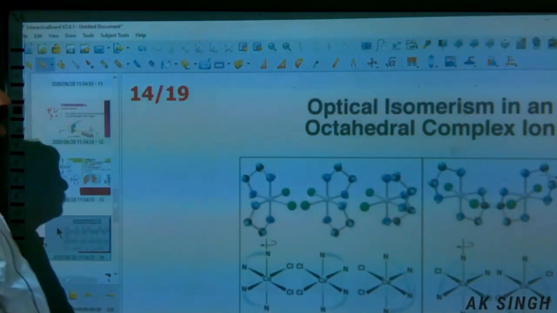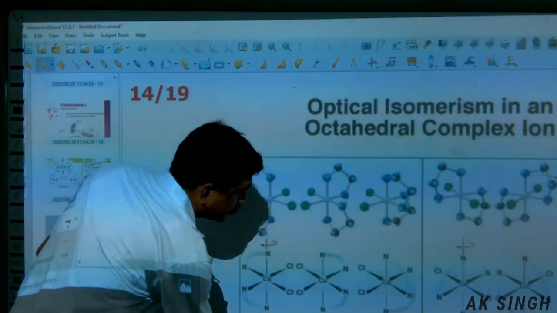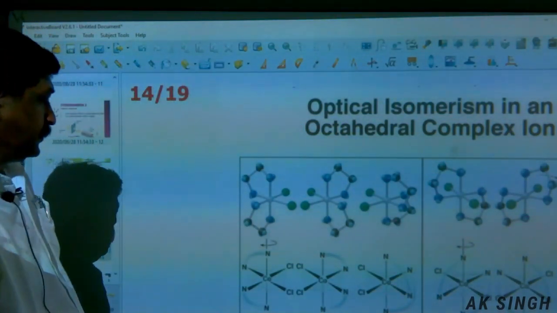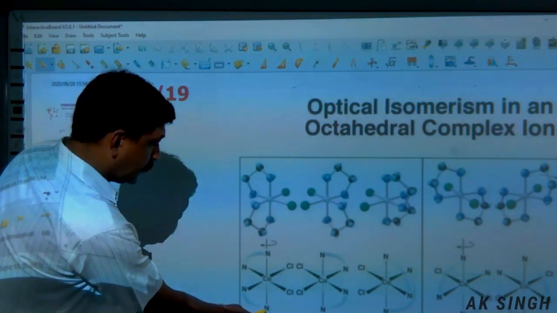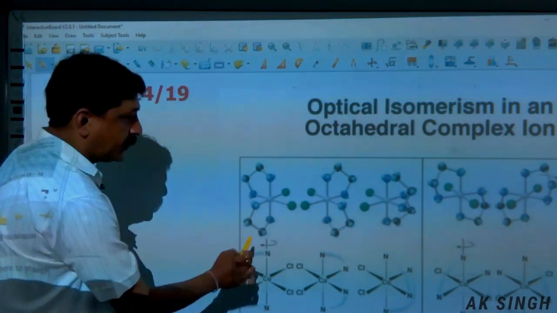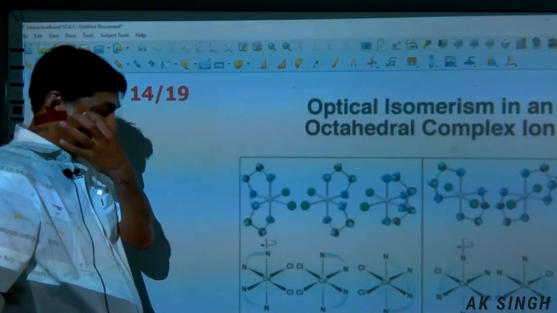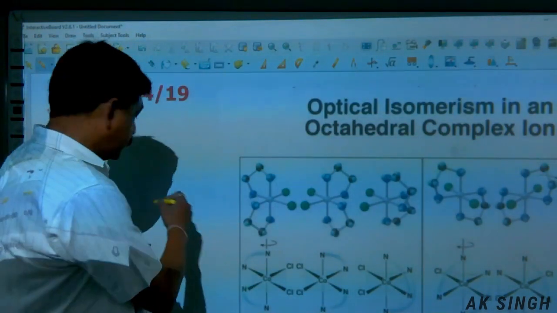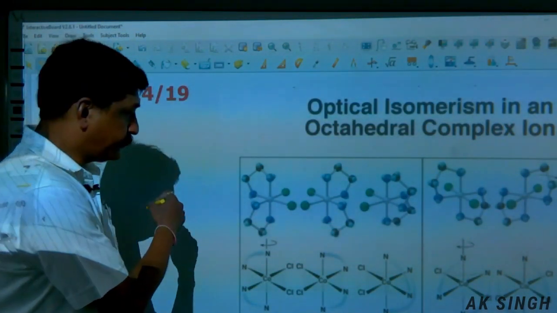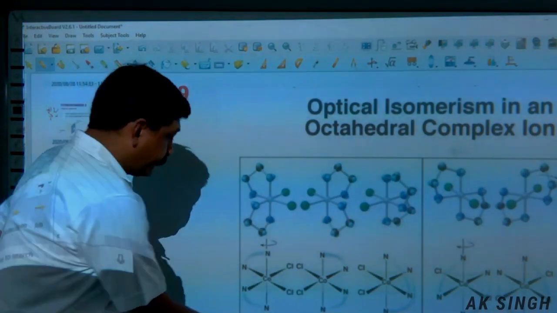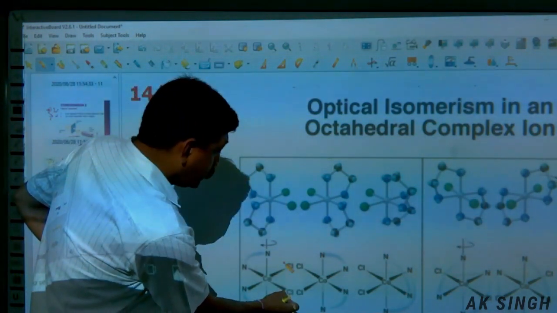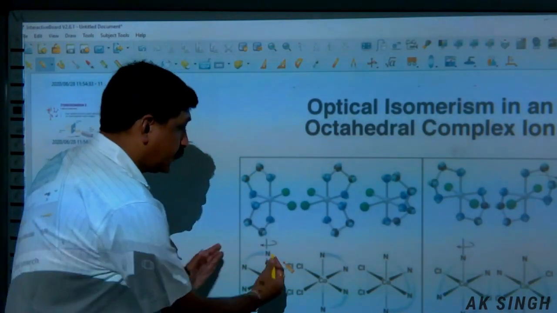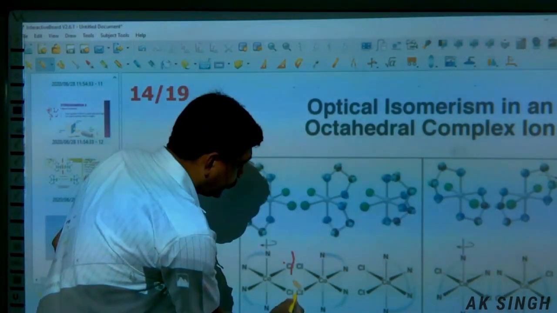Few more examples. Cobalt, en. Now this is di-en. We have said en in the previous case, and this is di-en. Therefore, this one has NH2 and 2Cl. The mirror image will be like this.